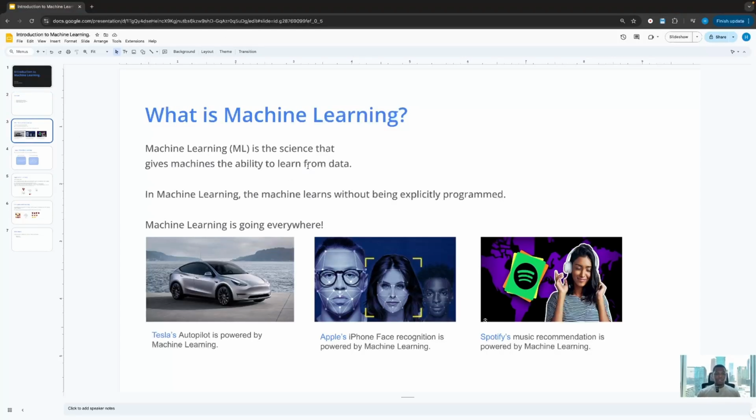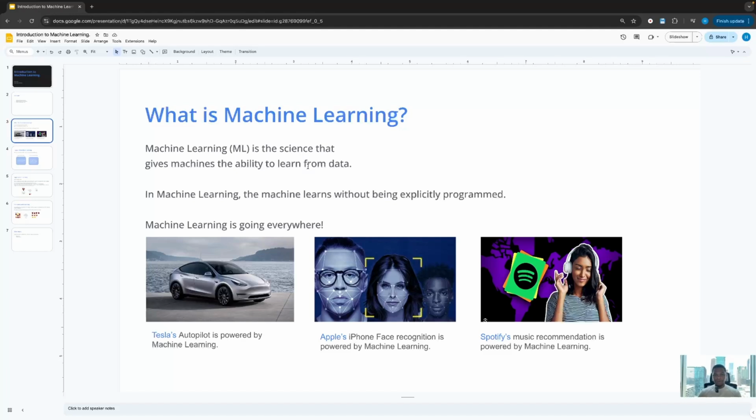So what is machine learning? Machine learning is the science that gives machines the ability to learn from data. In machine learning, the machine learns without being explicitly programmed. By explicitly programmed, we mean telling the machine exactly what to do.